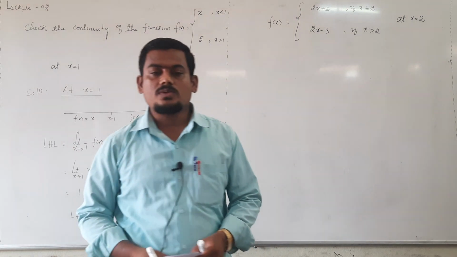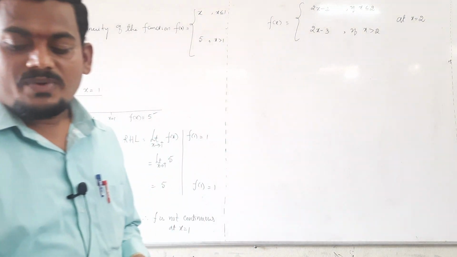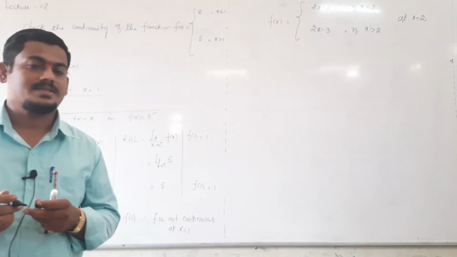At x equal to 2, we have to verify whether the function is continuous or discontinuous.